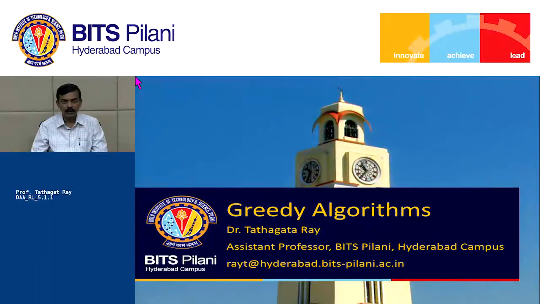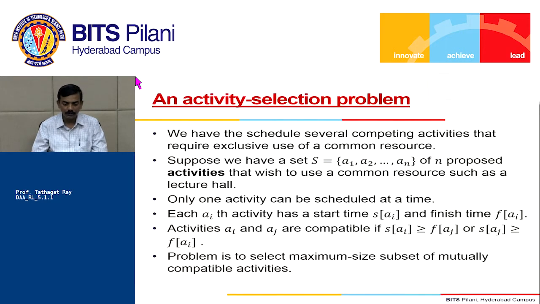So, we will start a new topic, a new paradigm from today's session, and this paradigm is called greedy algorithms. This paradigm is very closely related to another paradigm called dynamic programming, which I believe you must have covered. Now we will start with one problem. First let's understand how we solve this problem. Then we will look into different aspects of greedy algorithms, followed by another very well known problem called Huffman code.